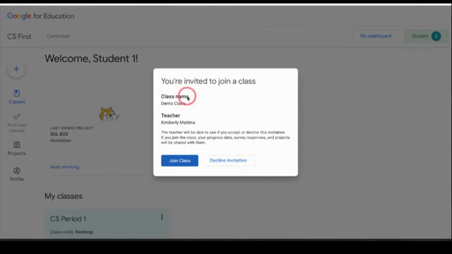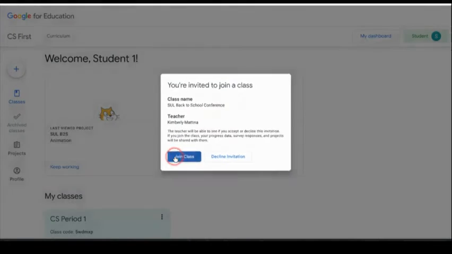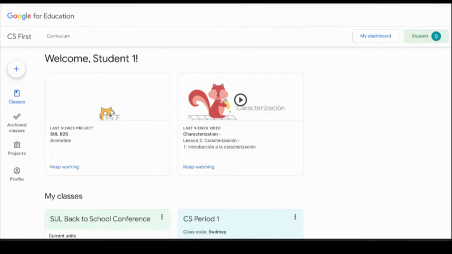Okay, and now you can see that when I sign in as a student, because I imported this class in from Google Classroom, that invite was pending. Okay, so as soon as the student signs in, they get prompted to join my demo class. So they're going to click join class. All right, join class. And their class is going to appear right within their dashboard.